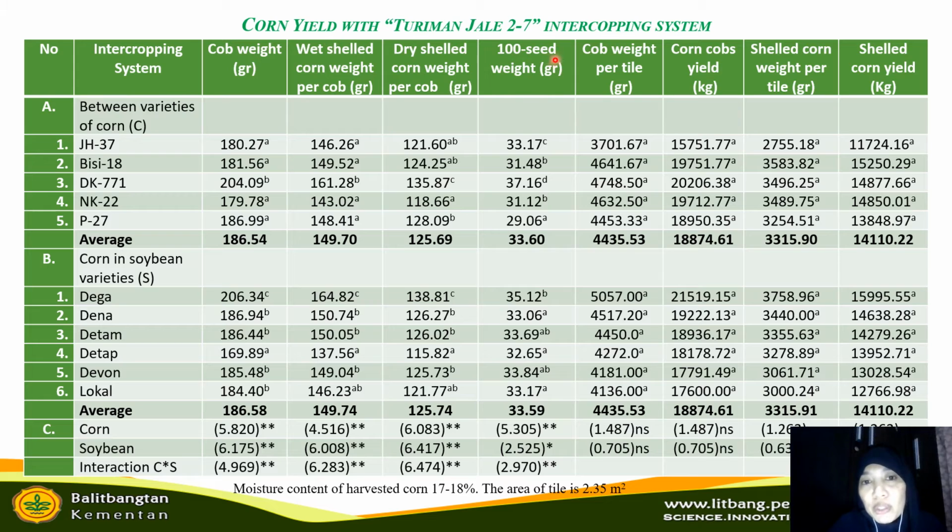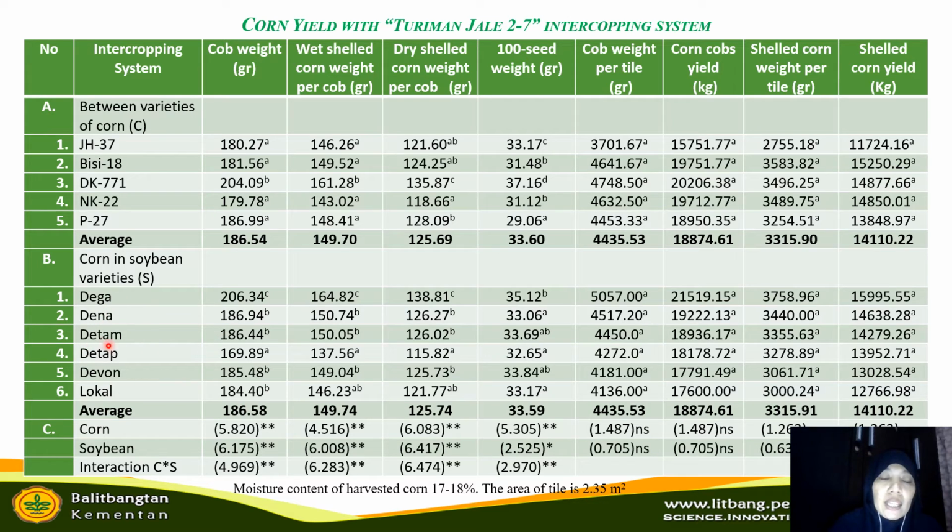This is the corn yield with Turiman-Jale 27 in the cropping system. We can see here between varieties of corn, we got the highest corn yield from BC18, which is 15,250.29 kg, and the lowest is from GH37 variety. It was 11,724.16 kg.